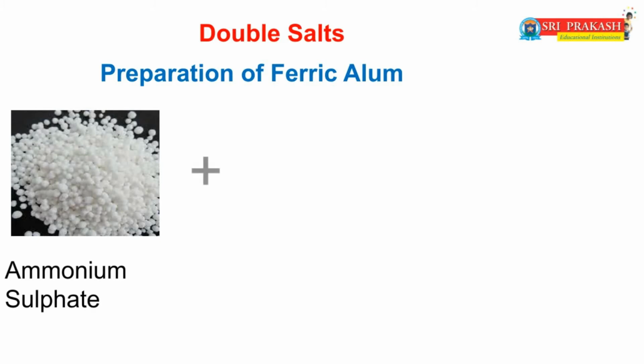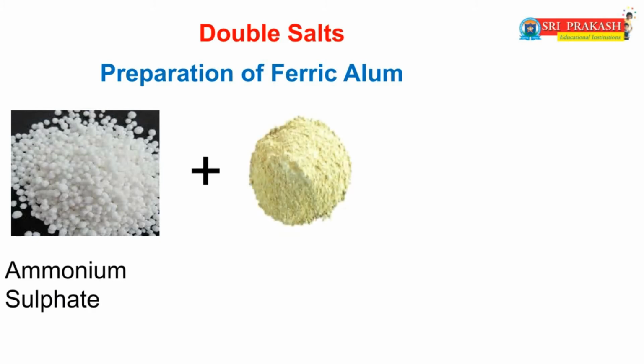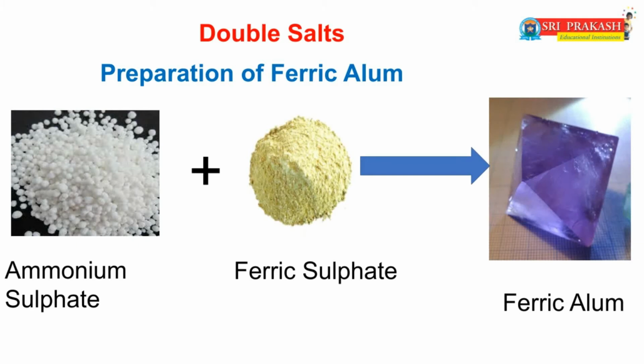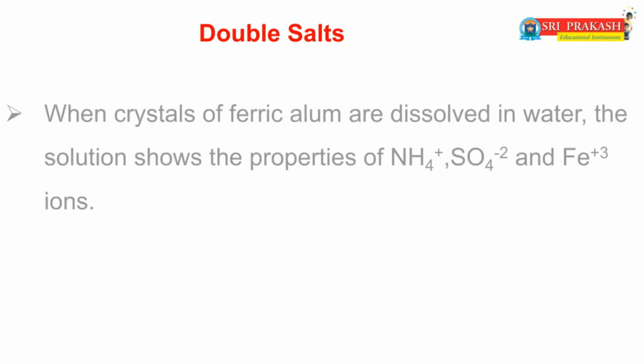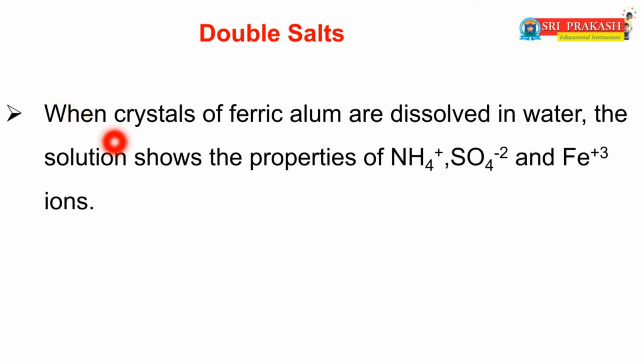Ferric alum is prepared by the reaction of ammonium sulfate (NH4)2SO4 with ferric sulfate Fe2(SO4)3. When the crystals of ferric alum are dissolved in water, the solution shows the properties of NH4+, SO4 2- and Fe3+ ions.